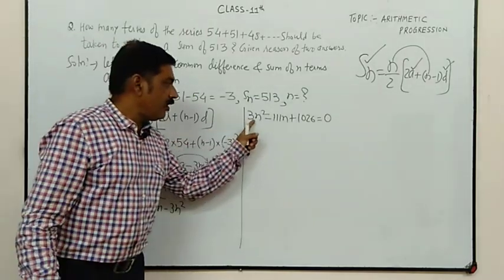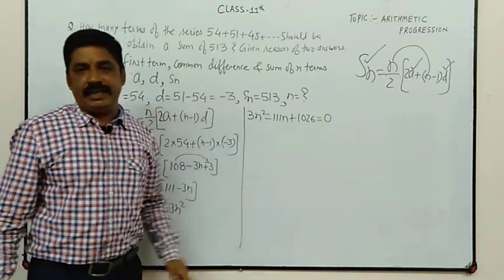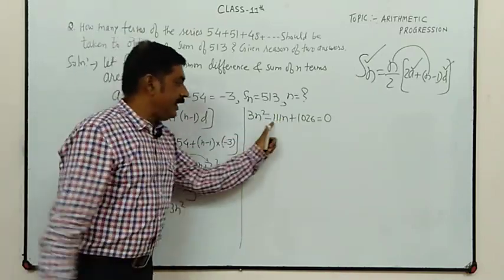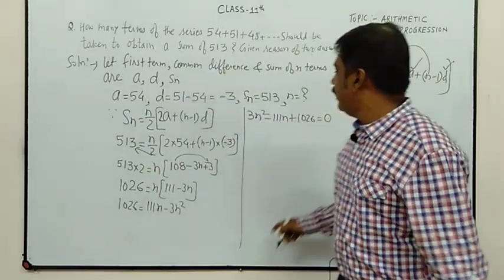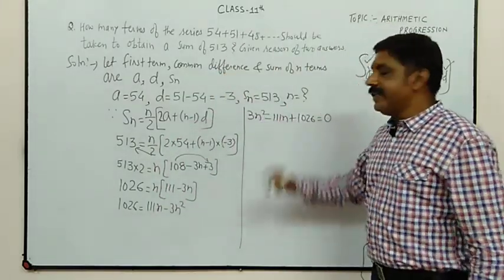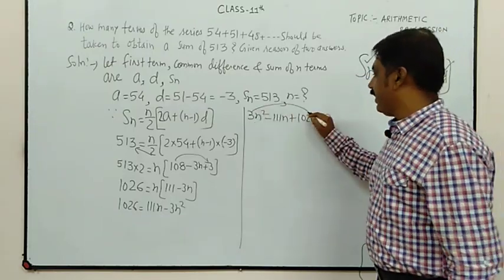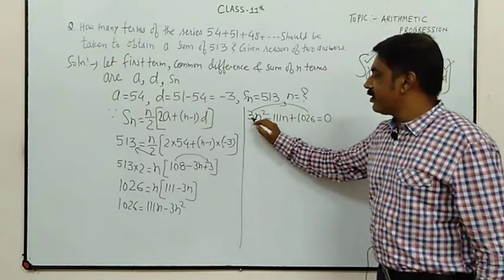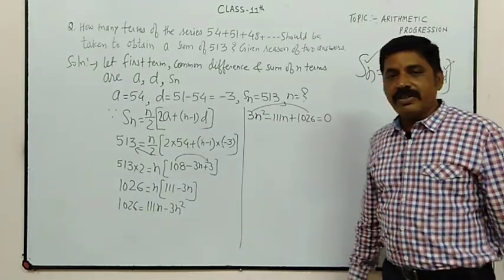Now it is a quadratic equation in the form of n. So we have to split the middle term. Now the middle term is 111, and we have been given that the coefficient of n square is 3 and the constant value is 1026.